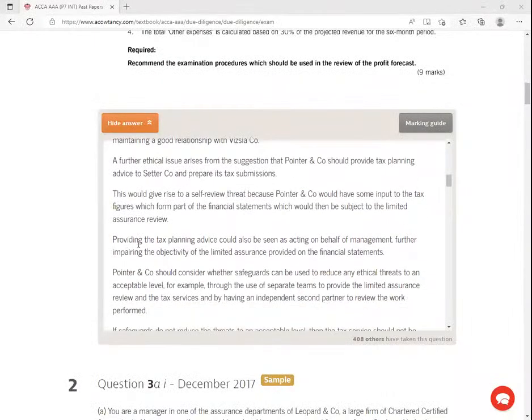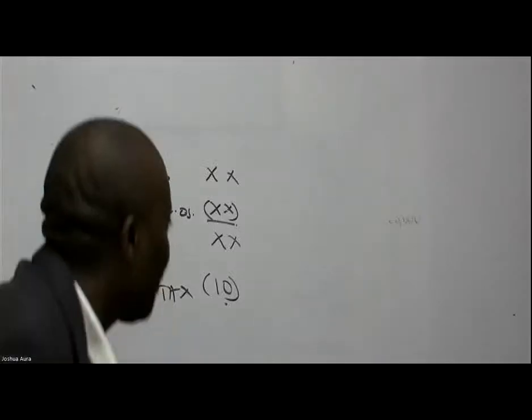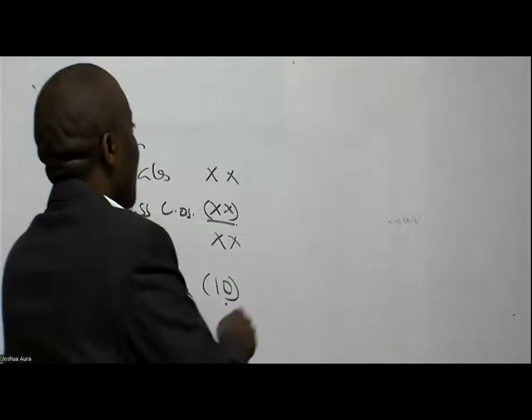Right. So providing tax planning advice could also be seen as acting on behalf of management, further impairing the objectivity of the limited assurance providers on the financial statements. Ladies and gentlemen, when you're offering this tax planning, even tax computation itself, at the end of the day, you're putting yourself under these advocacy issues.